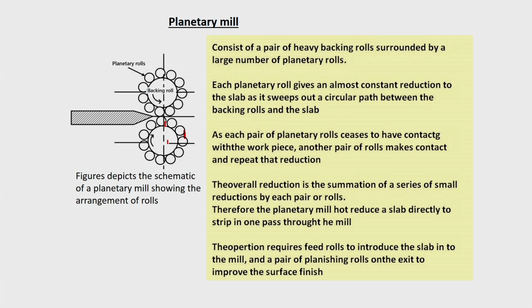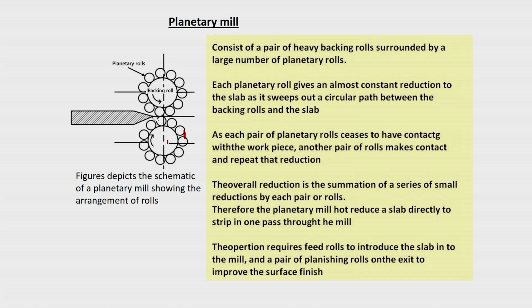As each pair of planetary rolls ceases to have contact with the workpiece, another pair of rolls makes contact and repeats the reduction. So, when it is coming out from here, the next set will be coming in contact, and as it is moving, the height keeps on continuously decreasing. That is the biggest advantage of this.